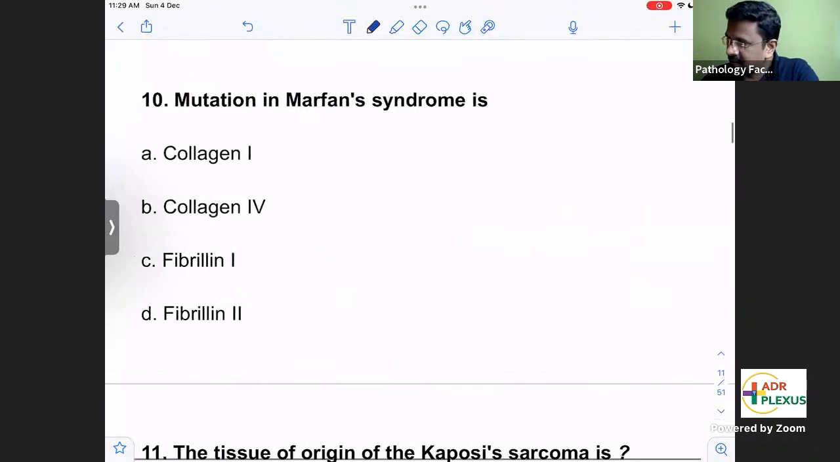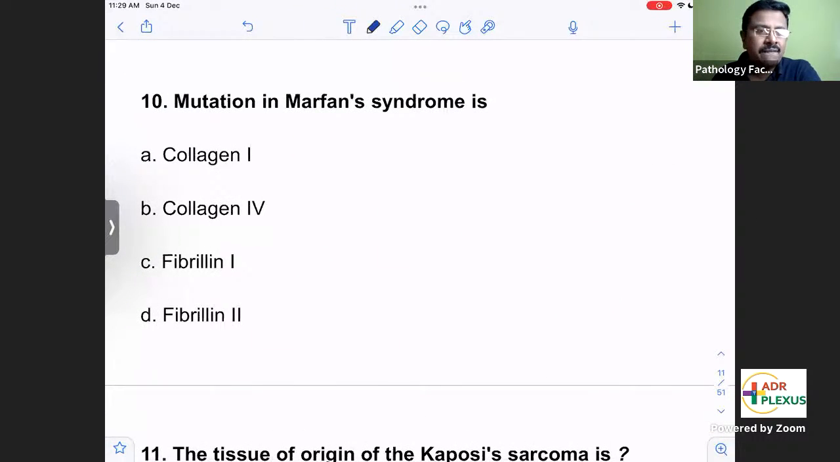The next question is the mutation in Marfan syndrome. What did you mark for this? The mutation in Marfan syndrome is actually fibrillin 1. Mutation in Marfan syndrome is fibrillin 1.